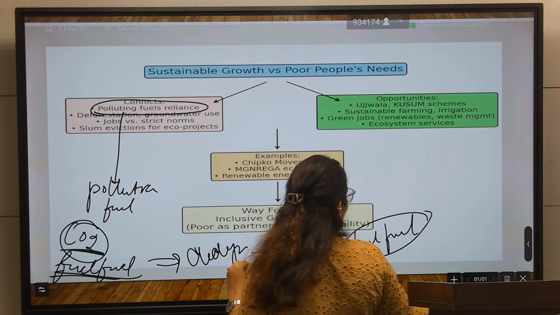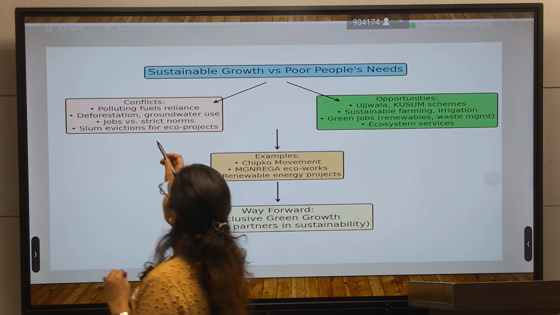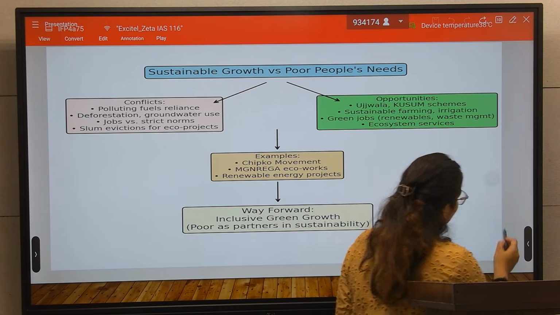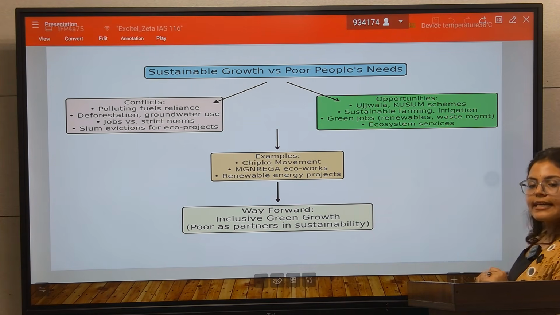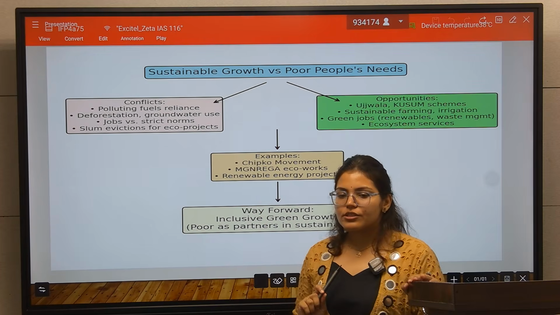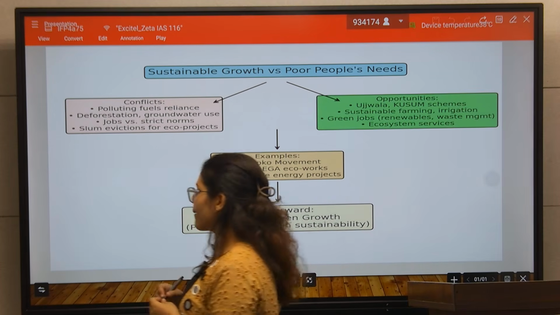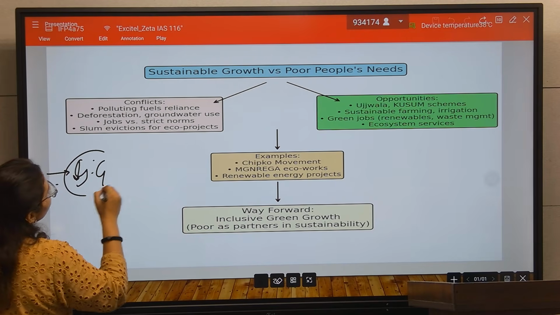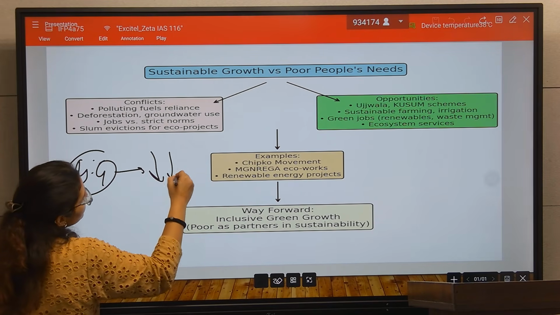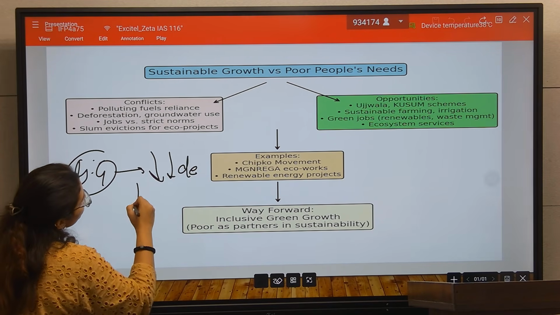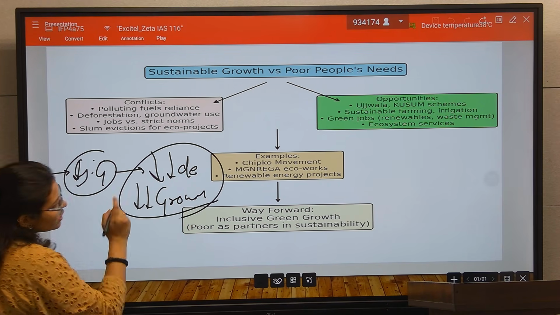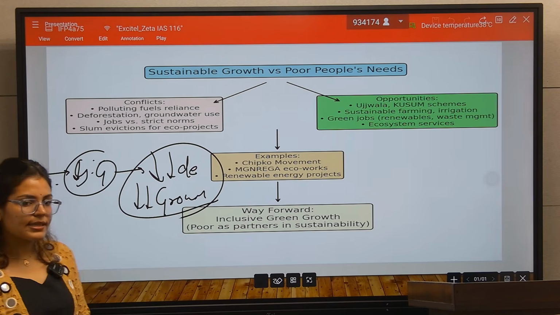After that, the second conflict is the deforestation and groundwater use. So the second conflict is deforestation. For the sustainable growth, we want to reduce the deforestation, we want to reduce the groundwater use. So these two things we are doing for the sustainable growth.